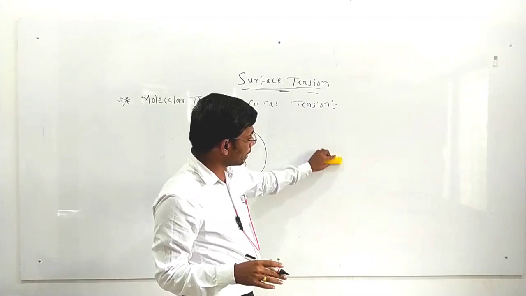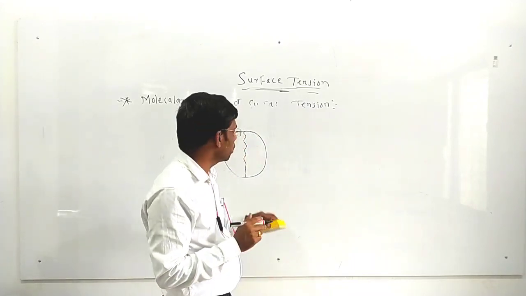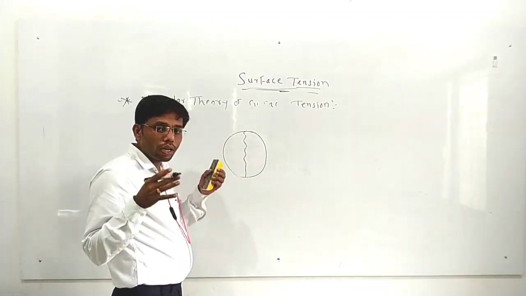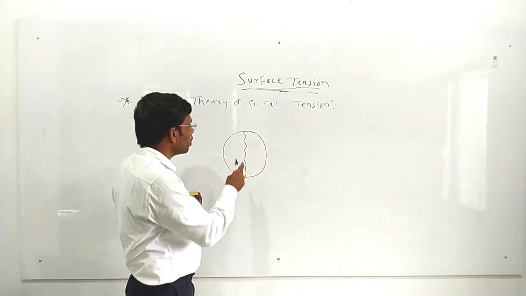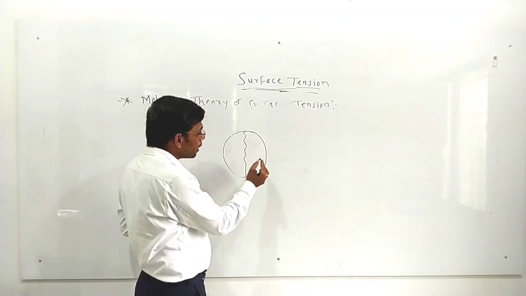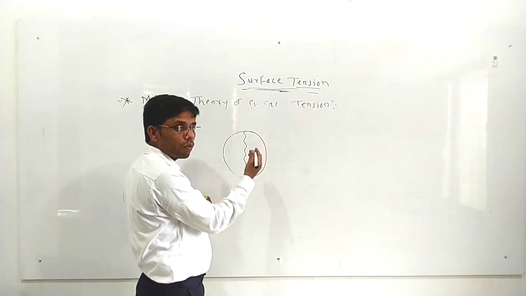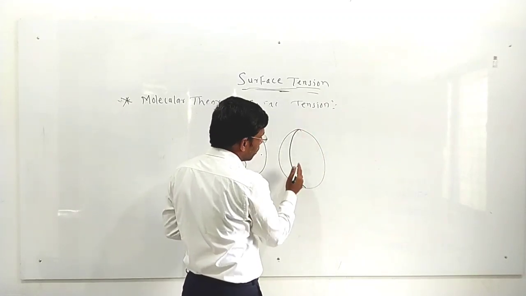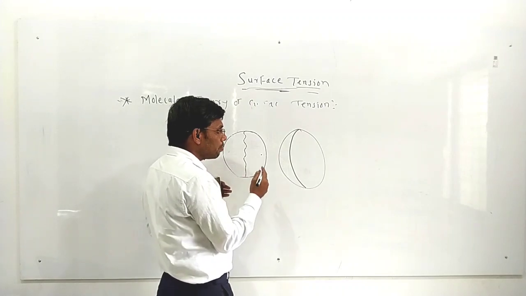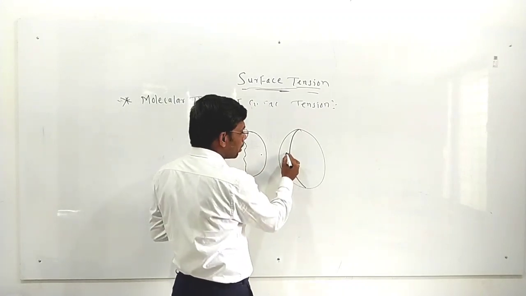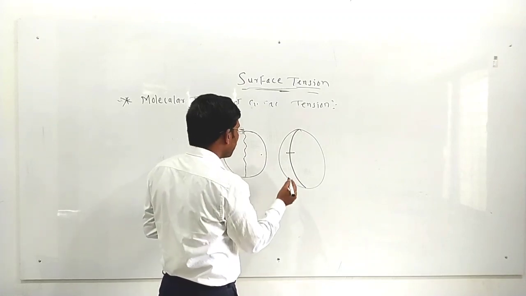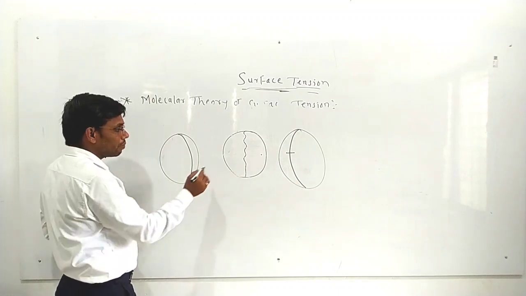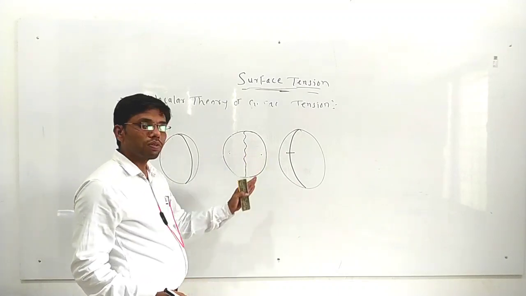Now we are going to see the formal definition of surface tension. See here, this is the thread, and this whole assembly we have dipped into the soap solution. Then a soap film will be formed here. Now if we break this soap film from the right side, then the thread will be pulled towards the left side. It means that some force is acting on this thread. Now if I break this film from the left-hand side, then the thread will be pulled towards the right-hand side.